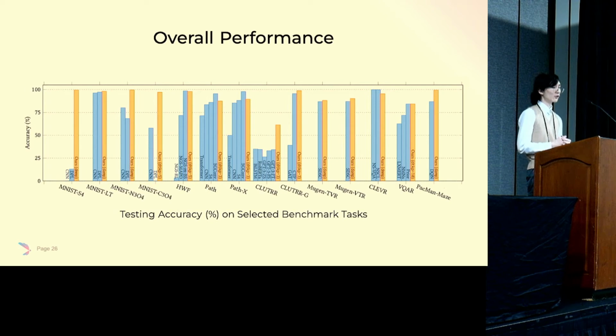Our overall performance showed that Scallop can attain comparable, if not superior, performance even against neurosymbolic methods specifically designed for some tasks, such as HWF, CLUTRR, and so on. It is worth noting that on the task of CLUTRR, our method significantly outperformed the fine-tuned large language model GPT-3 by 20%.